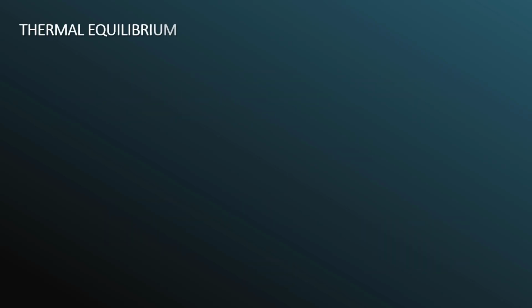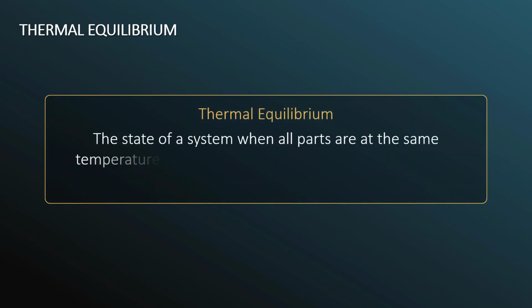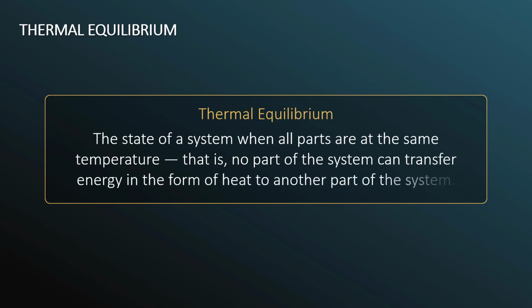Thermal equilibrium. Thermal equilibrium is the state of a system when all parts are at the same temperature. That is, no part of the system can transfer energy in the form of heat to another part of the system. Now, thermal equilibrium is not to be confused with thermodynamic equilibrium. Systems in thermodynamic equilibrium are always in thermal equilibrium, but the reverse is not true, in that systems in thermal equilibrium may not be in thermodynamic equilibrium.